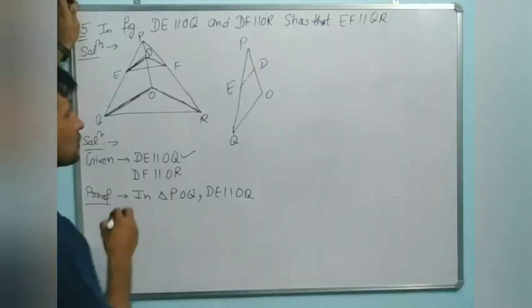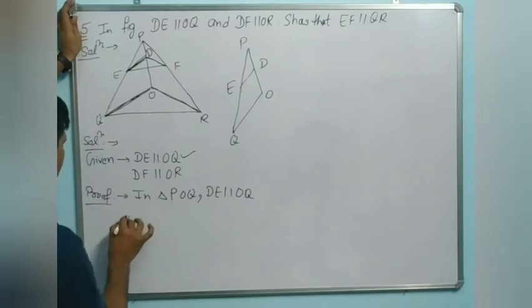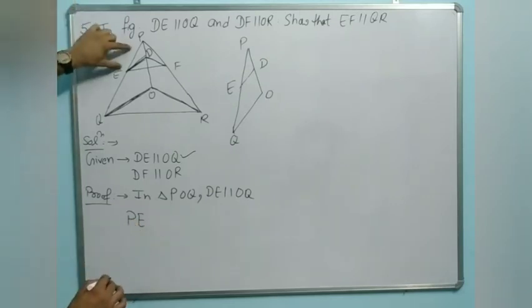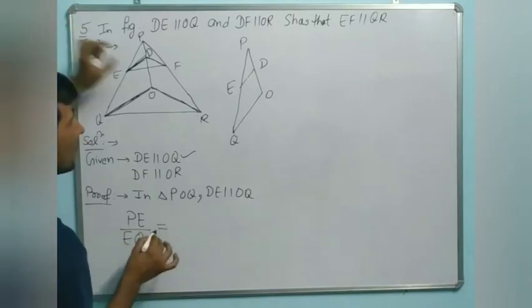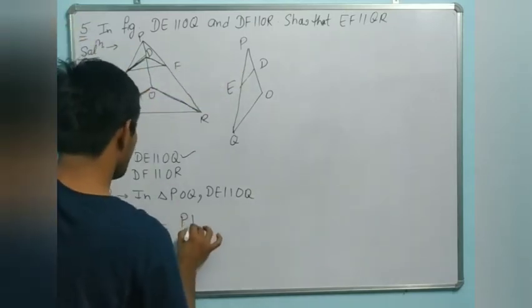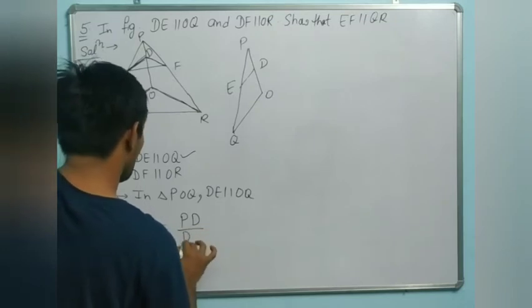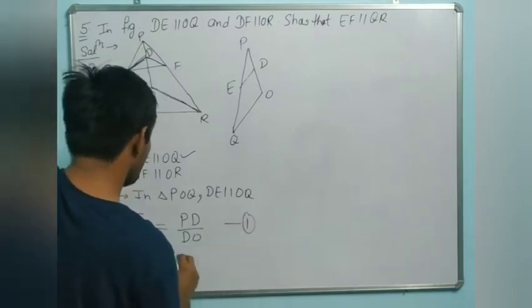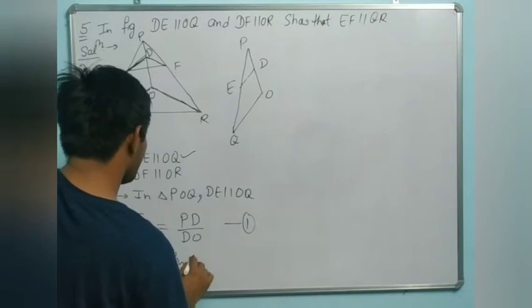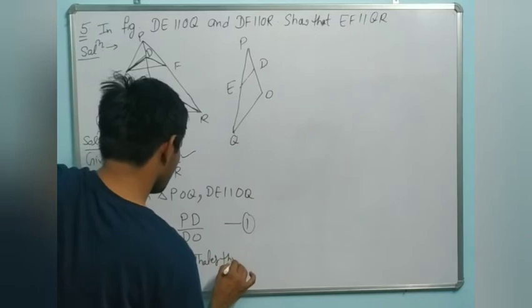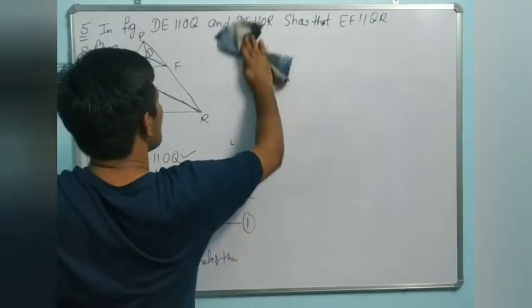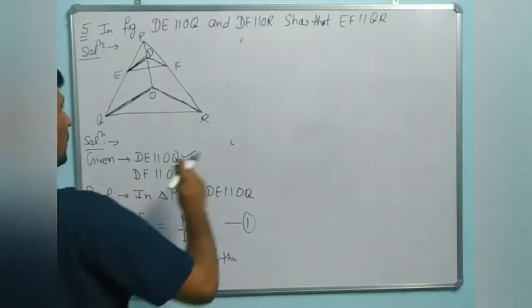Use Thales theorem. It means we will use PE upon EQ equals PD upon DO. Equation number 1. And now, by Thales theorem, dear, the same as it is, we will make the second equation. What is the second equation?